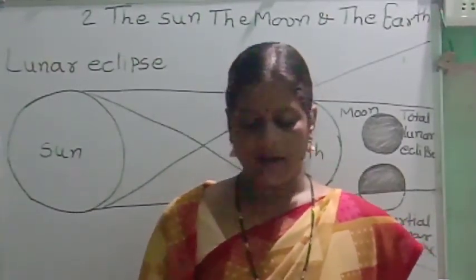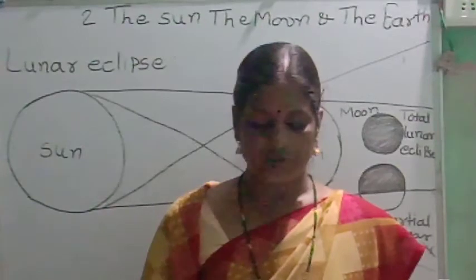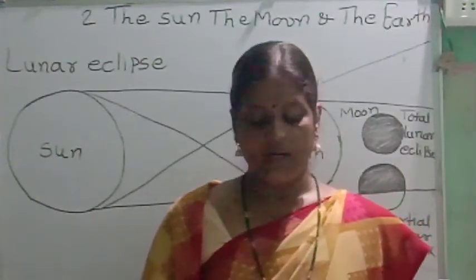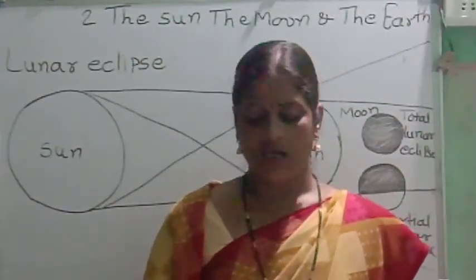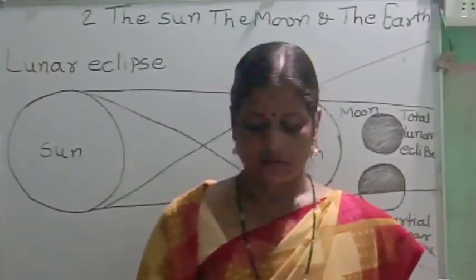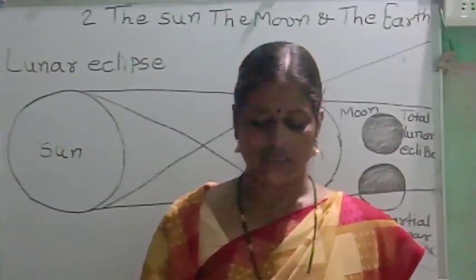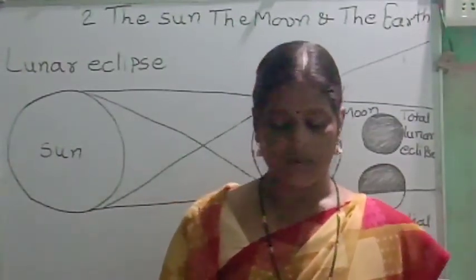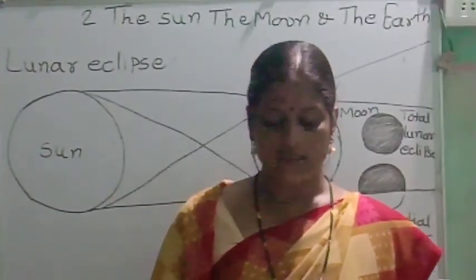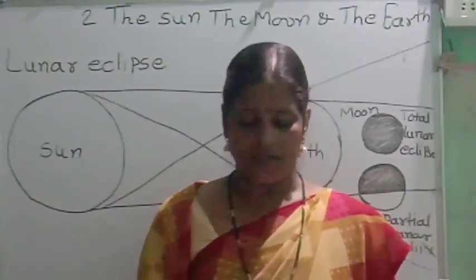Transit: if an inner planet like Mercury or Venus comes in between the line of the earth and the sun, a transit occurs. At that time, a small dot appears to move across the sun disk. Transit is a type of solar eclipse.